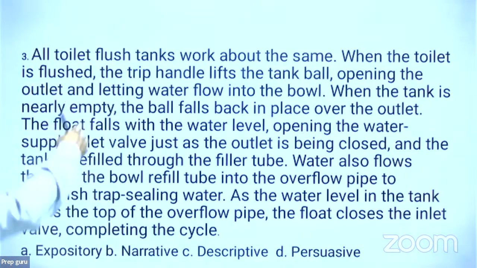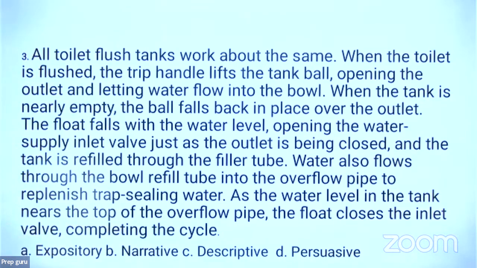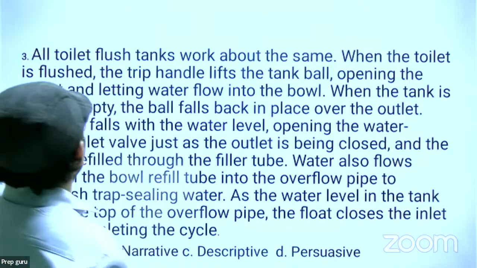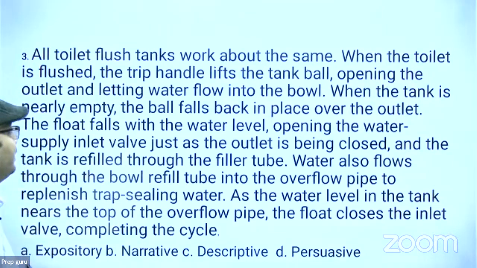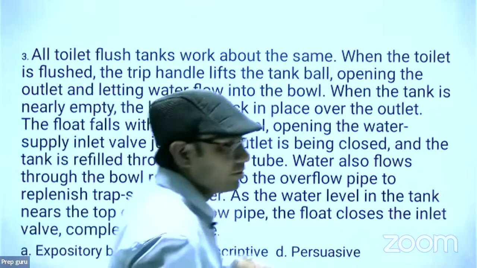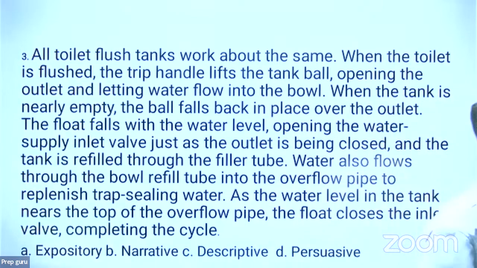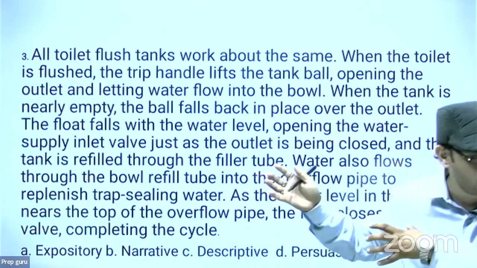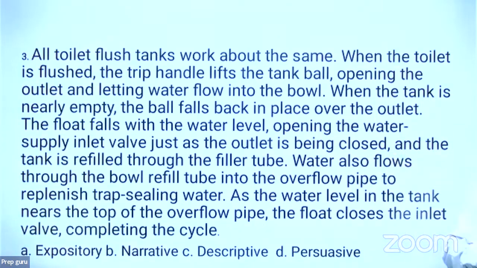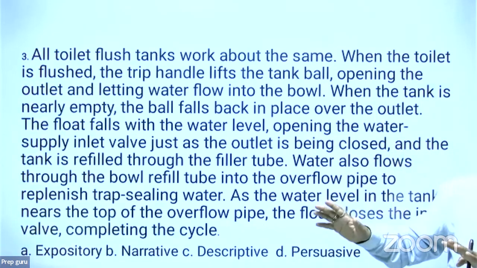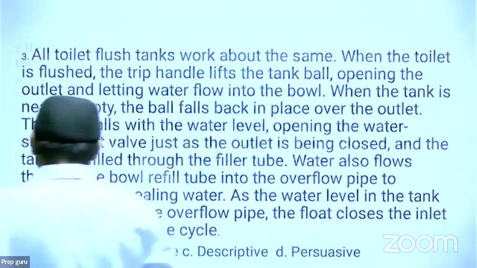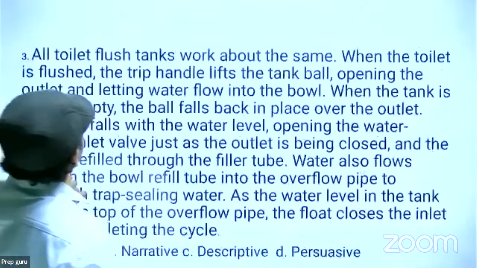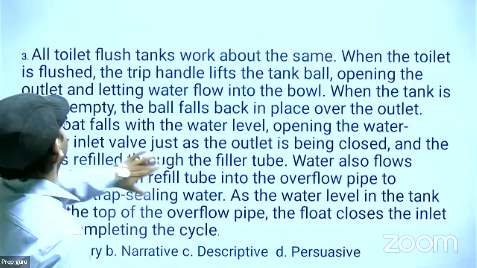आप पहले ही पढ़ोगे अगर तो it is saying all toilet flush tanks work about the same. When the toilet is flushed, the trip handle lifts the tank wall, opening the outlet and letting water flow into the bowl. This passage is talking about how the toilet flush tank works. उसकी working procedure को बता रहा है step by step. No author's view, technical passage, expository. Very good answer, right? तो जितने भी scientific और technical passage होंगे, those will be expository. Now the fourth one.